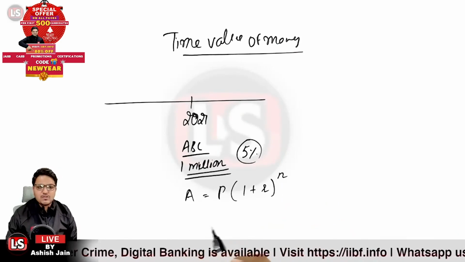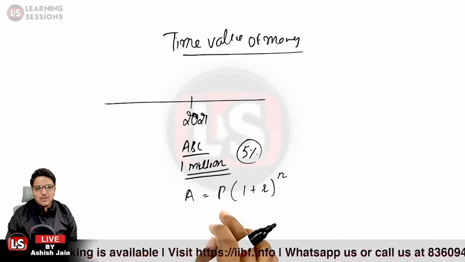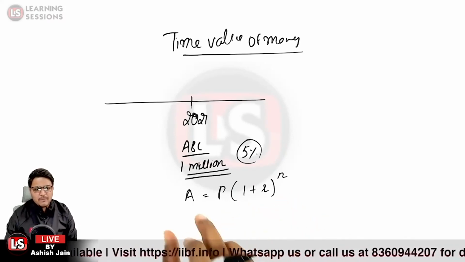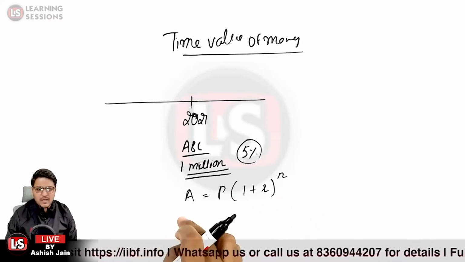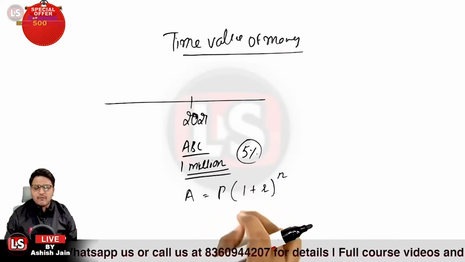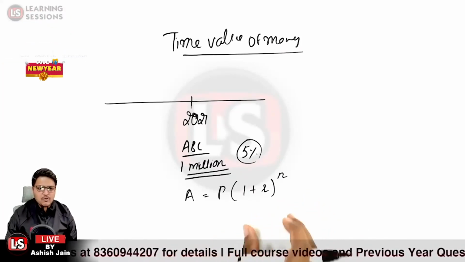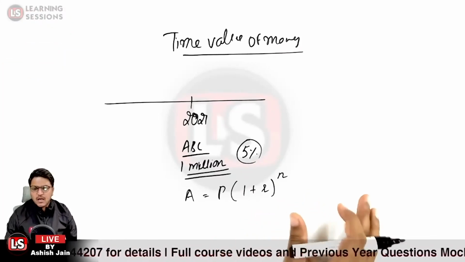1 plus R raised to power N. So when we calculate the present value, we divide by the 1 plus R term with the A term over here. And when we are calculating the value ahead, that is the future value, we multiply it with the present value itself. That is easier to understand, how we can calculate the value ahead.